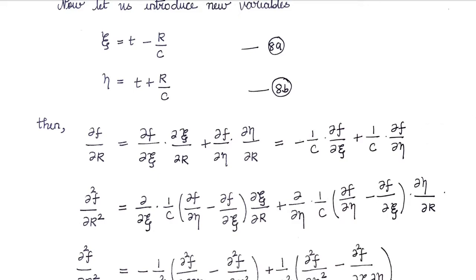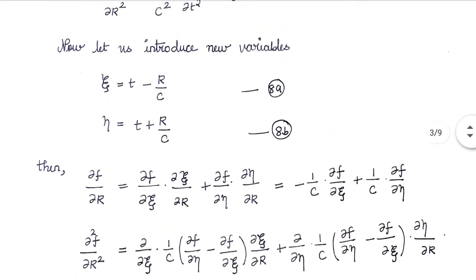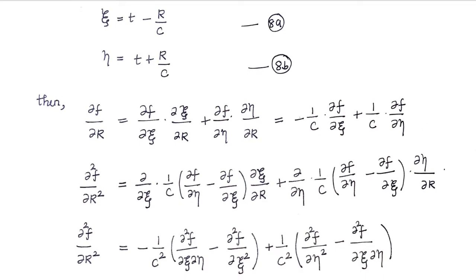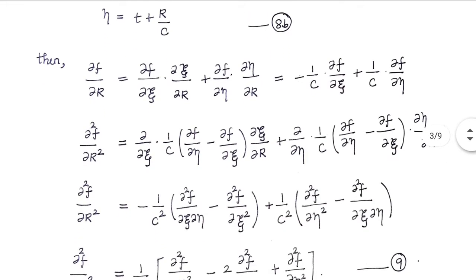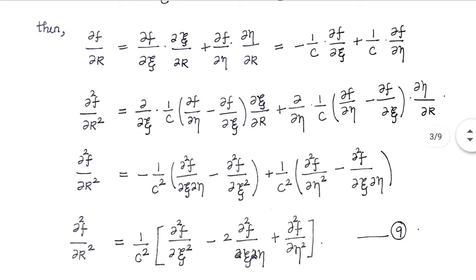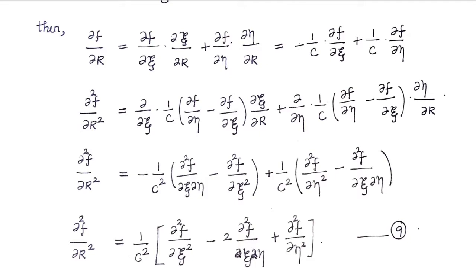So differentiating equations 8a and 8b, we get minus 1 by c into ∂f/∂xi plus 1 by c into ∂f/∂eta. Again we are differentiating f with respect to r. So we get ∂/∂xi of (1 by c into ∂f/∂eta minus ∂f/∂xi) into ∂xi/∂r plus ∂/∂eta of (1 by c ∂f/∂eta minus ∂f/∂xi) into ∂eta/∂r.